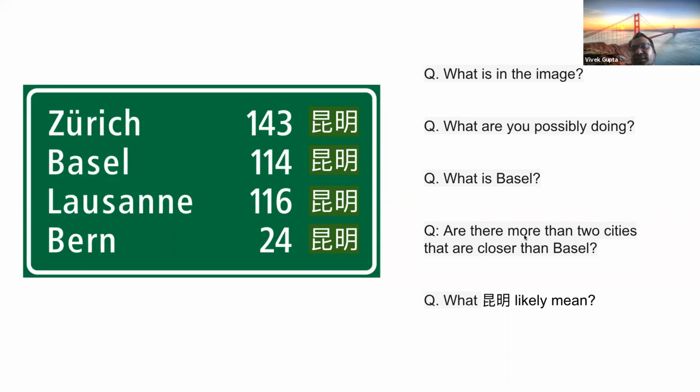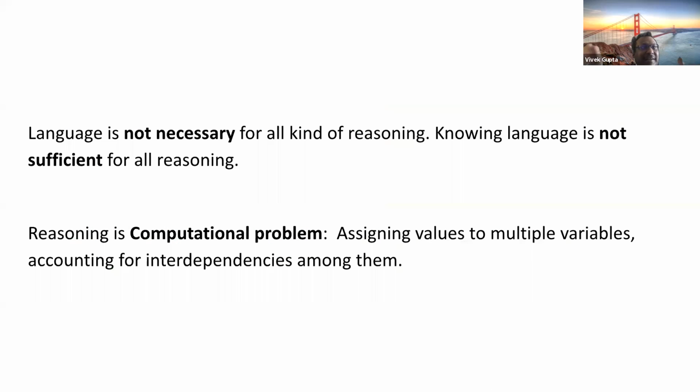Also a question like, are there more than two cities that are closer than Basel? You can know, yes, there are, because these numbers are there. And there is generally an ordering when things are represented. So just from this image, although we don't know the language, we are able to get some reasonable reasoning questions and answers. This is a claim, and I'm not sure it is 100% correct or partially correct, but I feel that language is not necessary for all kinds of reasoning, and knowing language is not sufficient for all reasoning. So you can reason without knowing language, and language is not always necessary for all kinds of reasoning.